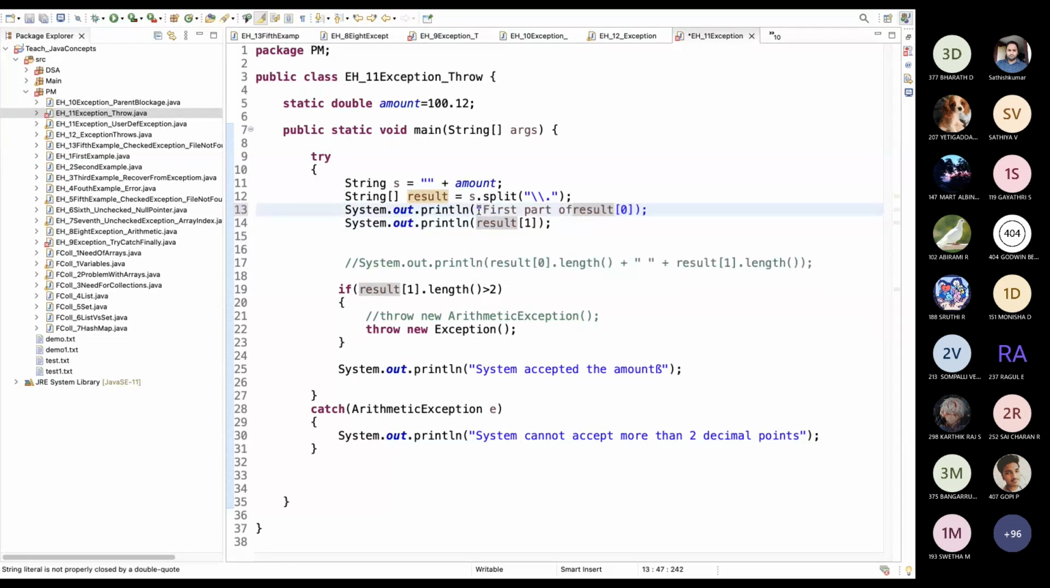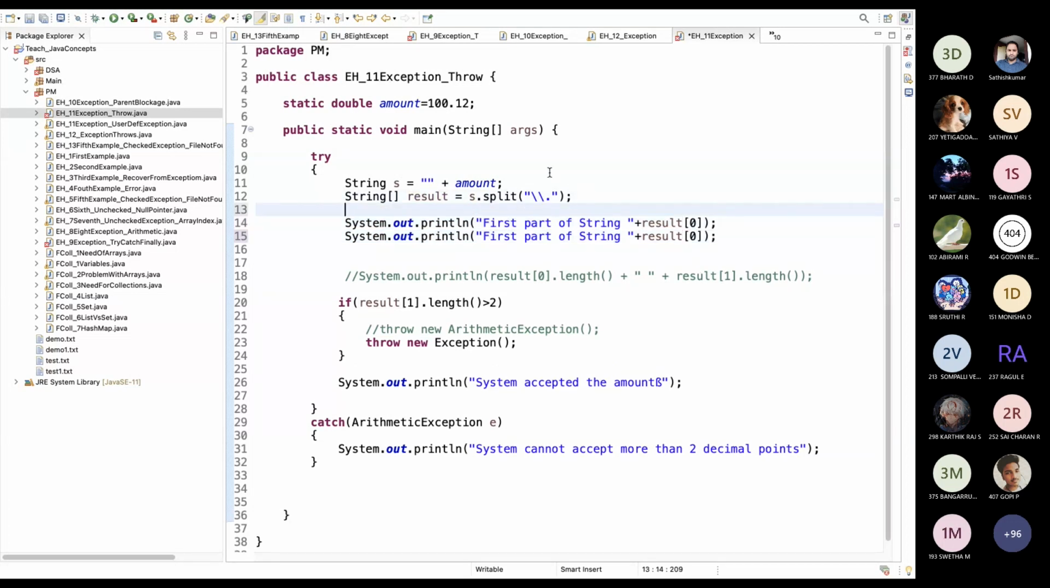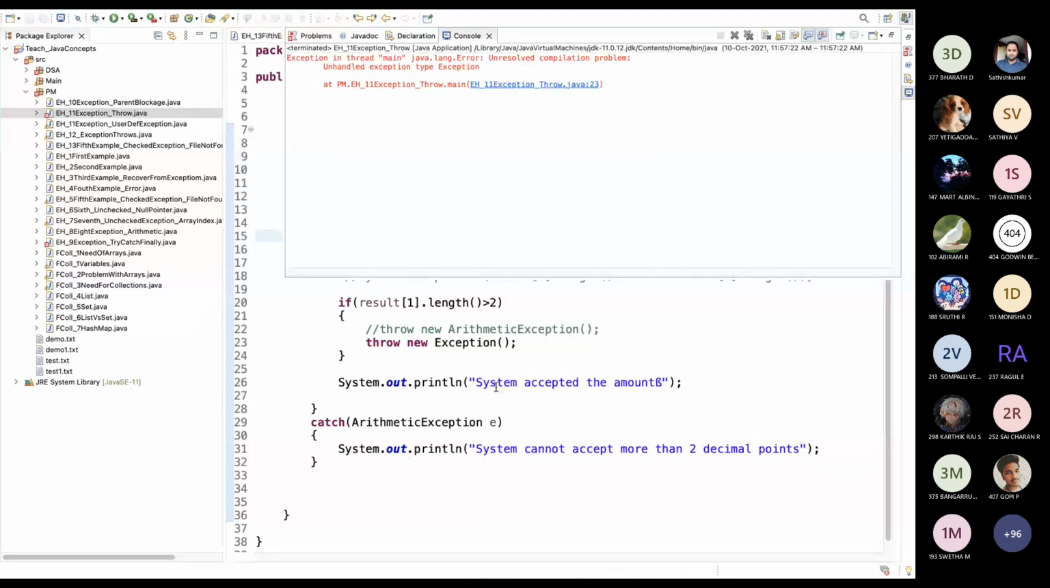First part of string. I'm just splitting. These are some of the useful methods you will use often in the real world. Split, converting into characters like that. Just splitting, nothing more than the second part. Splitting and putting into an array because we are getting multiple values, right? What is the error?